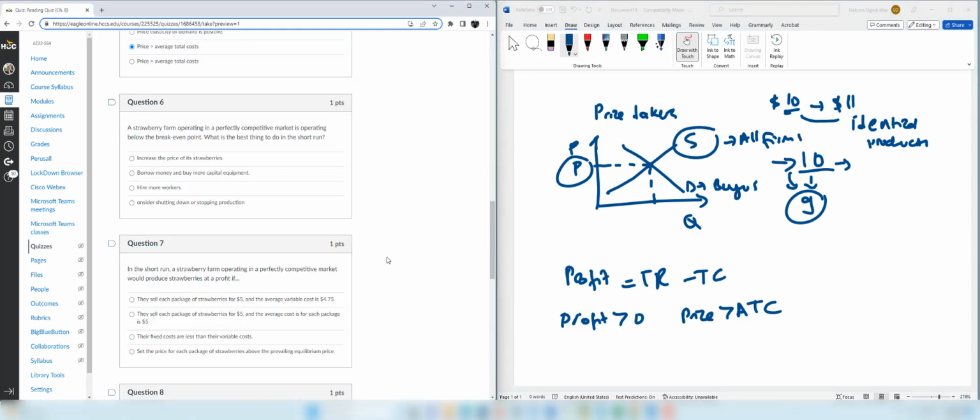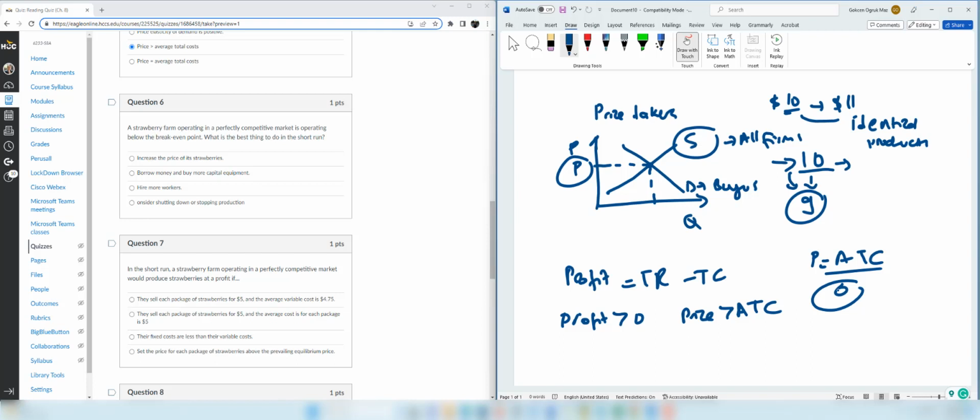Question 6. A strawberry farm operating in a perfectly competitive market is operating below break-even point. Break-even point is when price equals ATC. So that means zero economic profit. What is the best thing to do in the short run? So since this is a perfectly competitive market, if you increase the price of the strawberry, you are going to lose all your customers. So the first option is not correct.